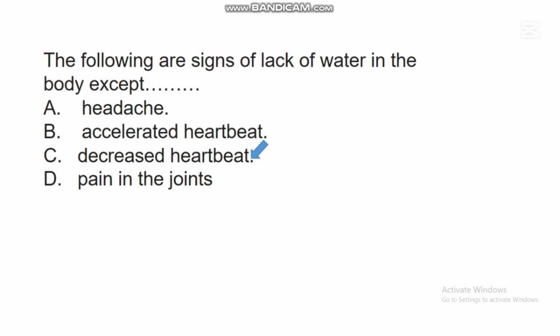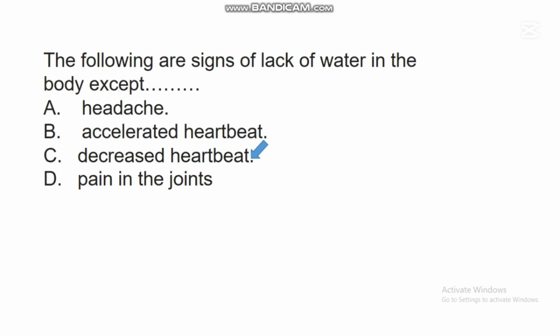The heart can increase the rate at which it beats. Lack of water can also cause pain in the joint, because water is needed for lubrication at a joint. So when water is lacking in the body, there can be pain in the joint and some other problems.